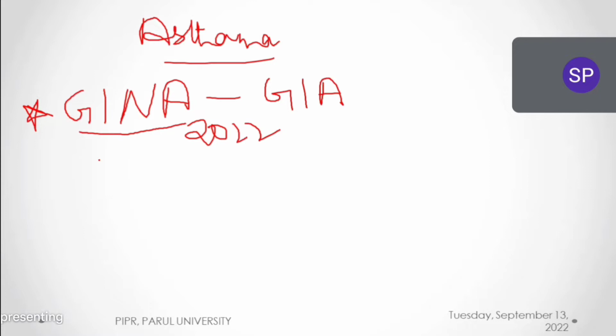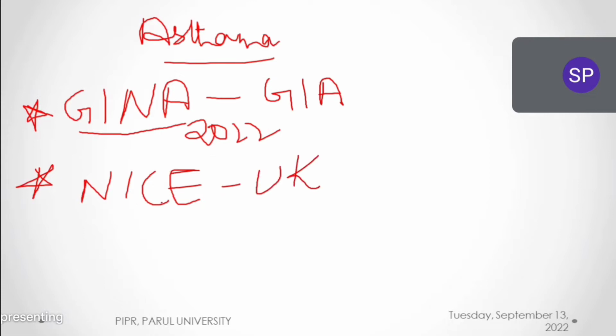Next, the guidelines we have for treating asthma are the NICE guidelines. I think you might have heard about NICE guidelines. We have NICE guidelines for hypertension, NICE guidelines for diabetes, NICE guidelines for asthma, and there are many more like this. NICE guidelines are actually a United Kingdom based guideline. It is a government associated guideline. NICE means National Institute for Health and Care Excellence.